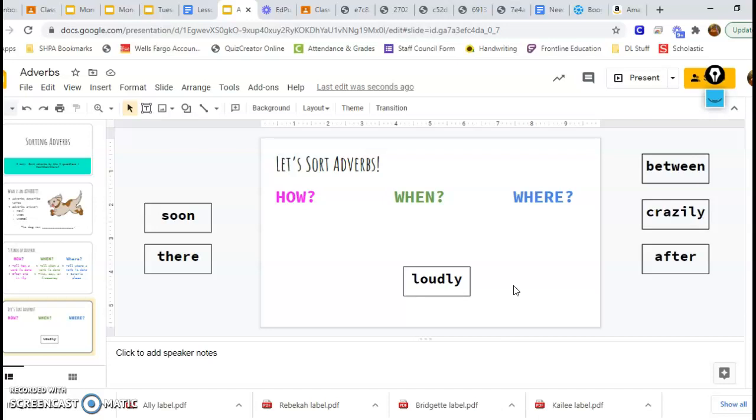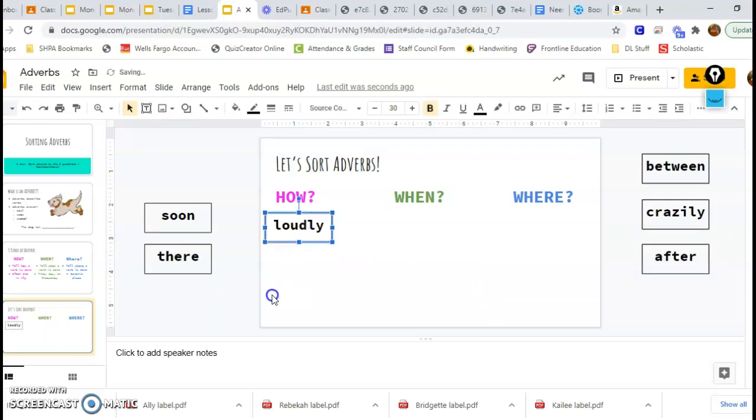Let's check the other 2 though to be sure. When did the dog run? Loudly. That doesn't tell me when the dog ran. That doesn't make sense as an answer. Where did the dog run? Loudly. That doesn't seem to make sense either as an answer. Also notice that it ends in the ly sound. So this word tells me, that's kind of like a hint that this is a how adverb.